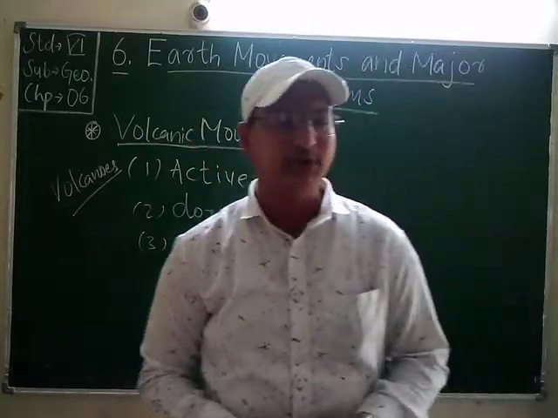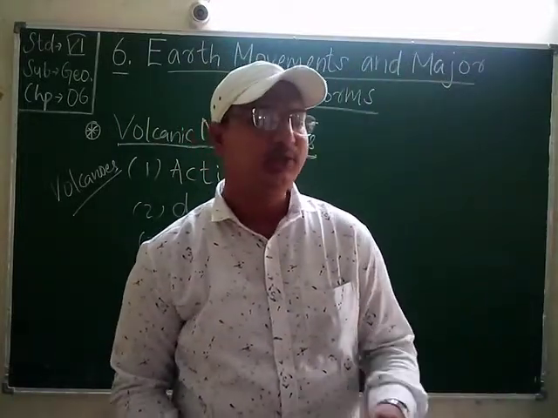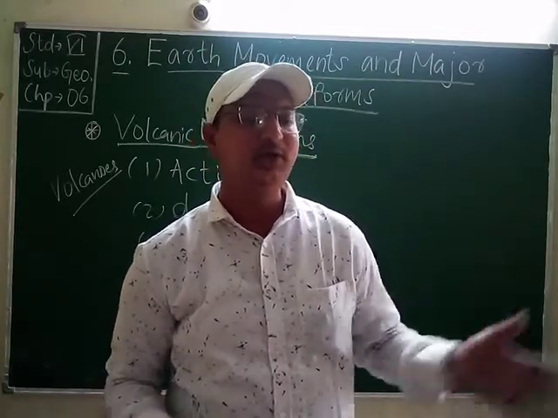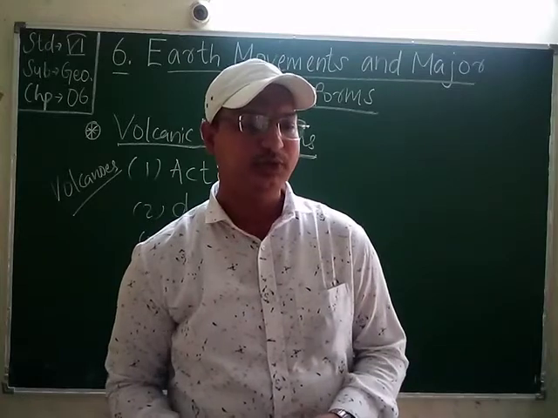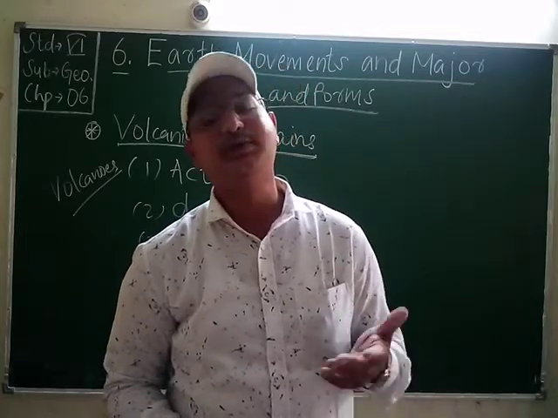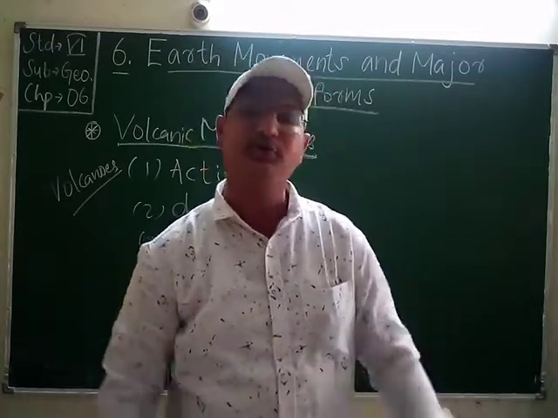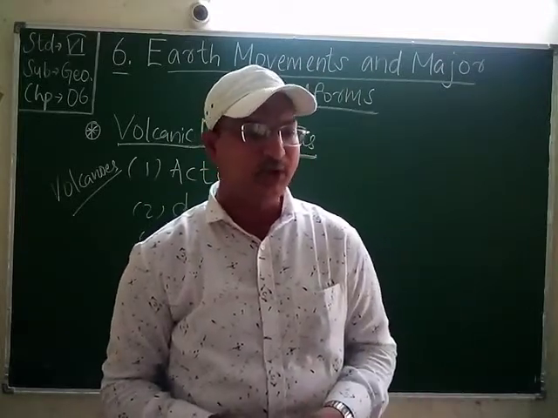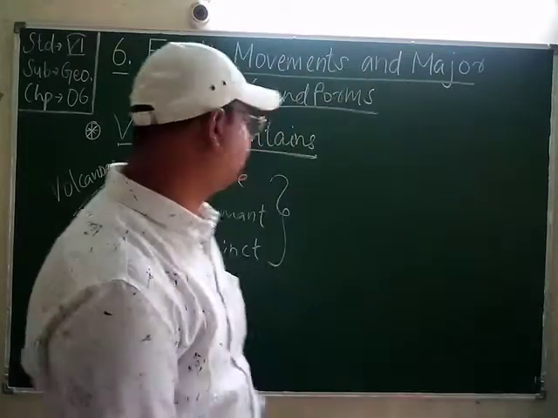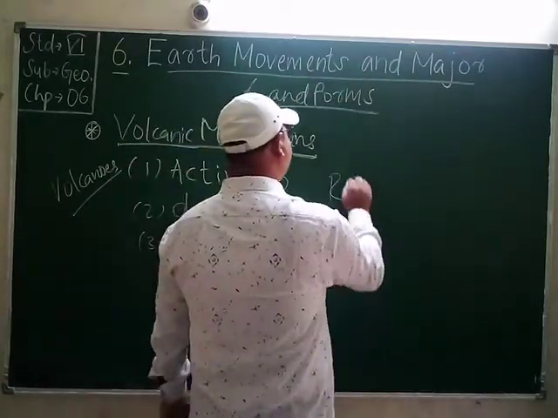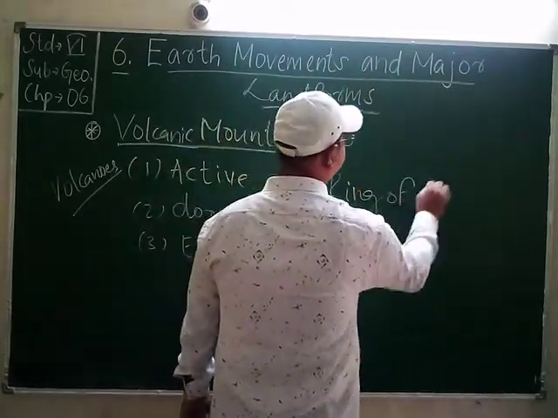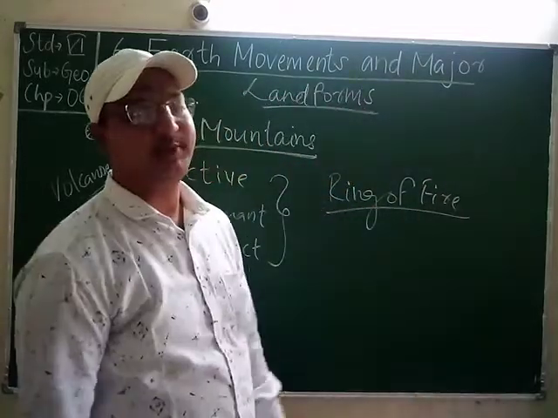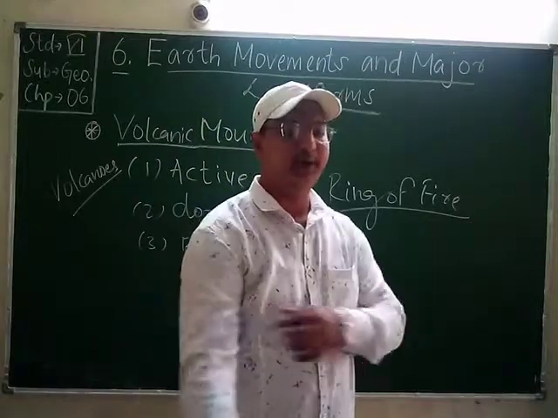Students, what are active volcanoes? Active volcanoes erupt quite frequently and are generally found in folding and faulting zones. Students, they erupt quite frequently, and that is called active because it is going on in the present time. The belt of such active volcanoes found around the Pacific Ocean is called the Ring of Fire. In India we can see fewer volcanoes, friends, but in the Pacific region there is a belt of active volcanoes called the Ring of Fire.